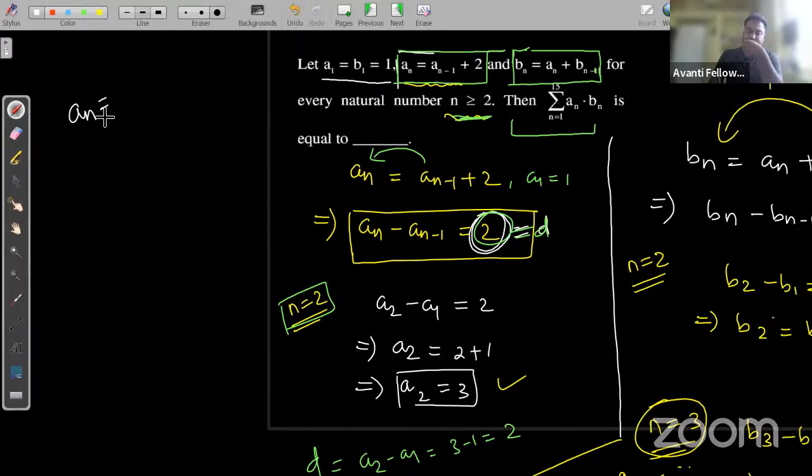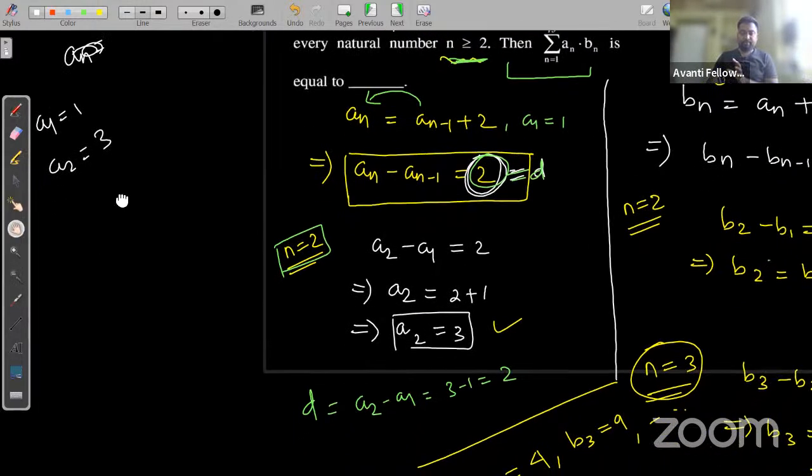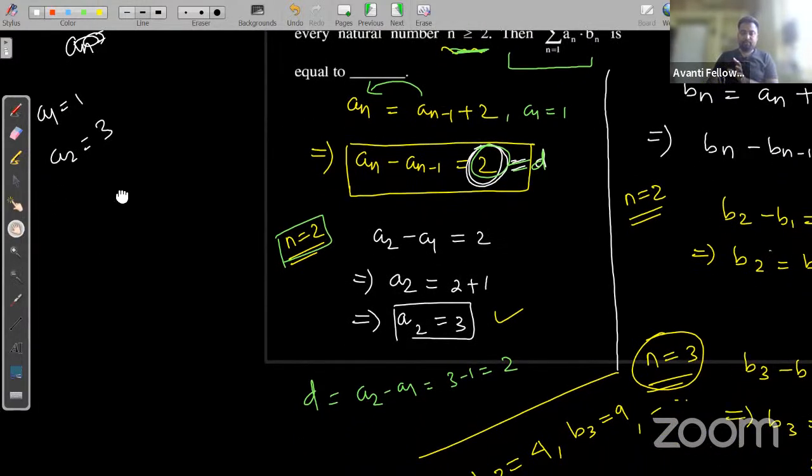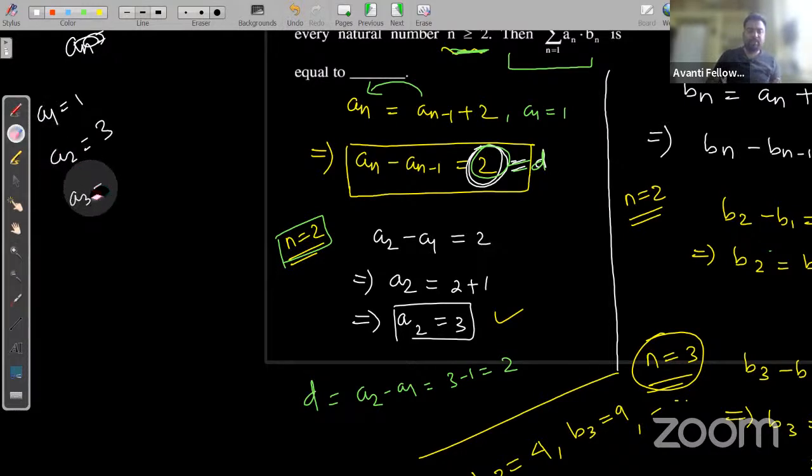We are getting first, A1 I got, that is 1. A2 I got, that is 3. Okay, A2 I got that is 3, and A3, it's an AP, na? It's an AP. So first term is 1 and common difference is 2, right?